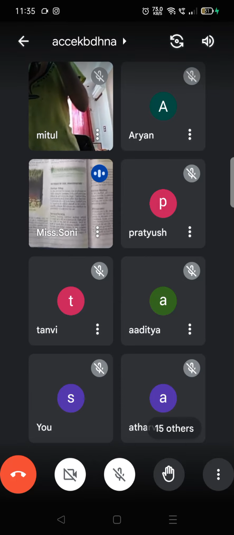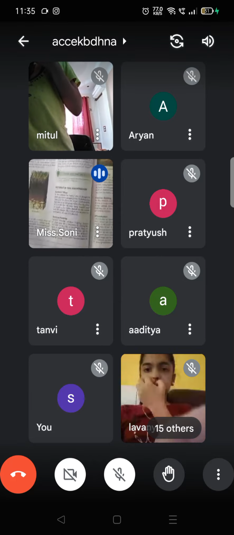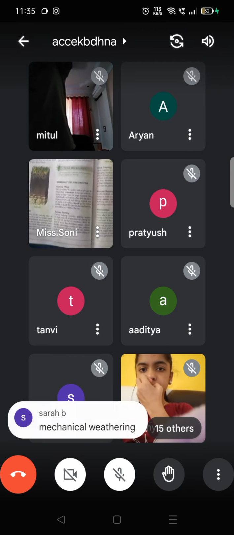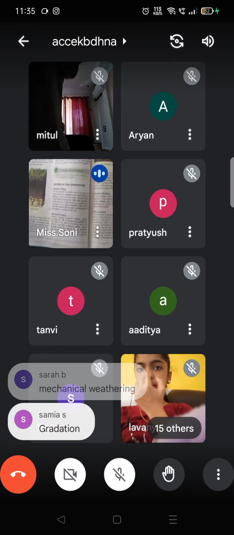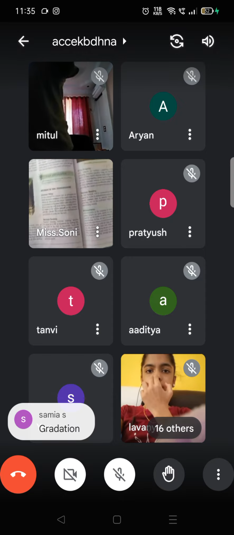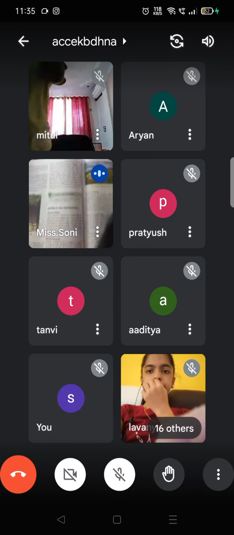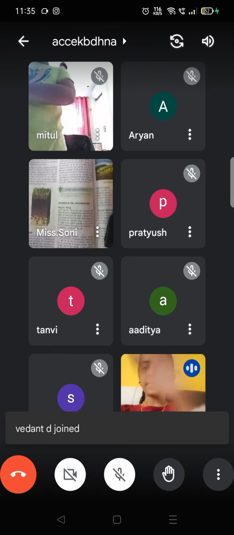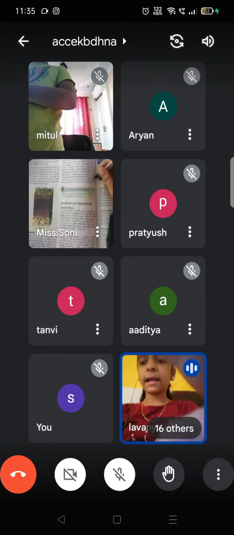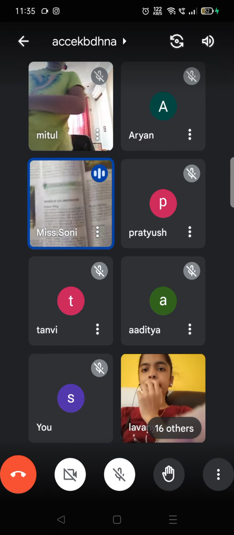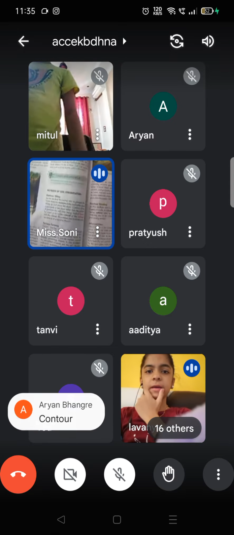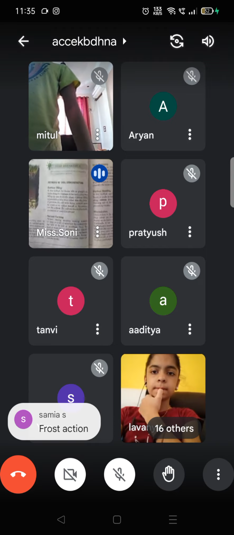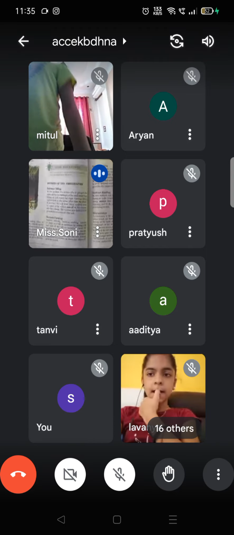You can refer to your textbook and pick words from that, and put them in the chat box. Mechanical weathering, gradation. Very nice. Lavanya, what is the total count? Ma'am, 19. So we will wait two to three minutes for others to join. And students, just give me a reminder, we have to start from methods of soil conservation, right?